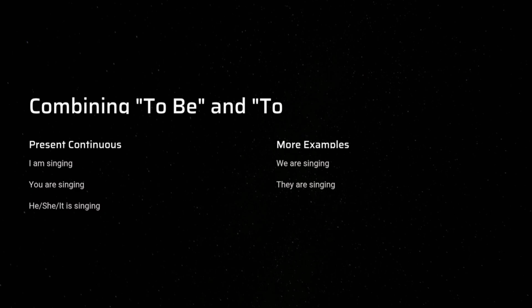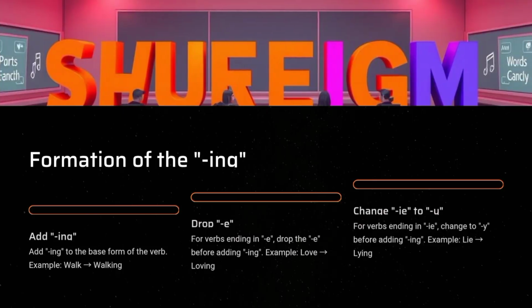Combining to be and to sing, present continuous. I am singing. You are singing. He, she, it is singing. More examples. We are singing. They are singing.